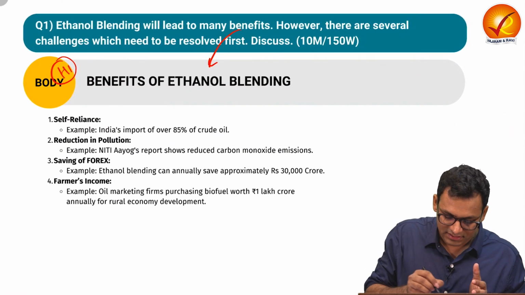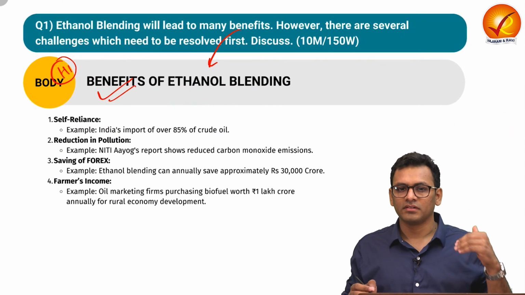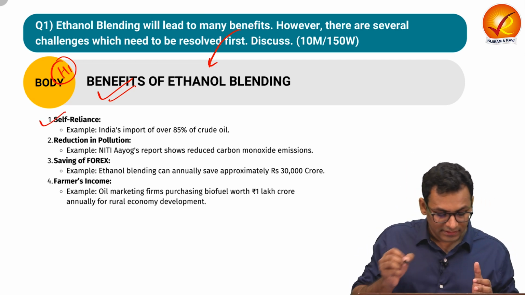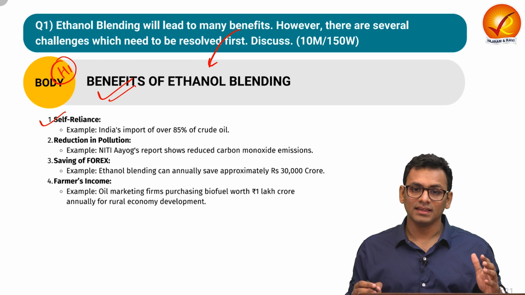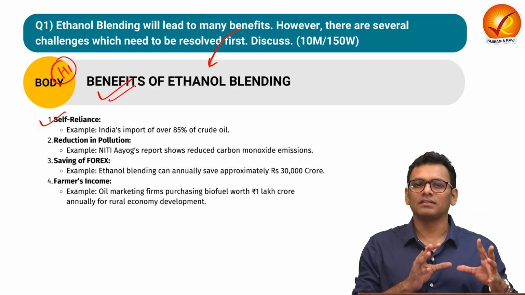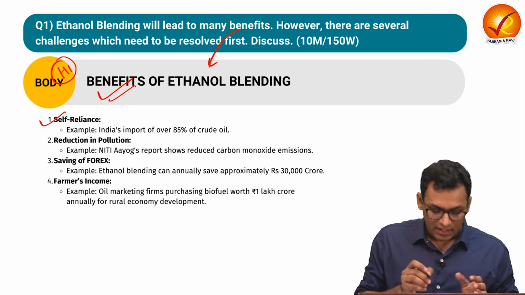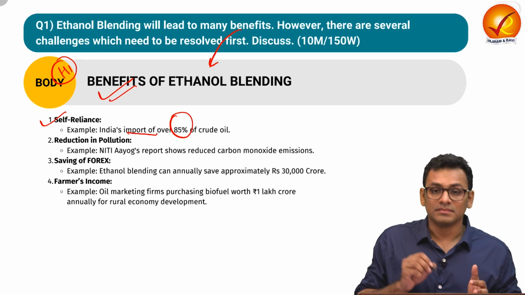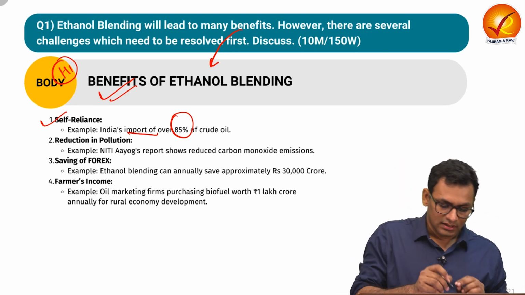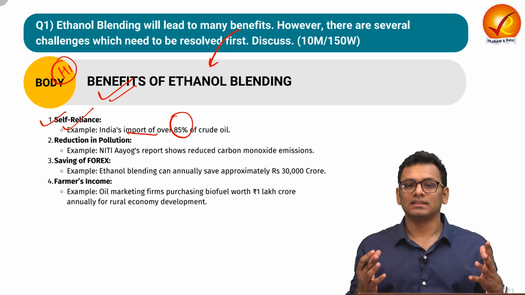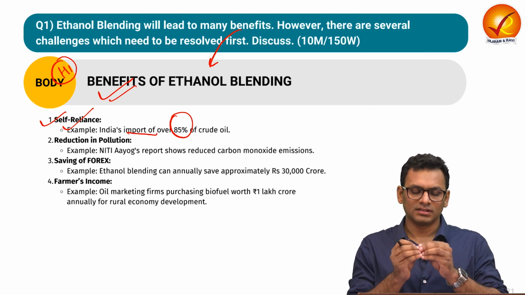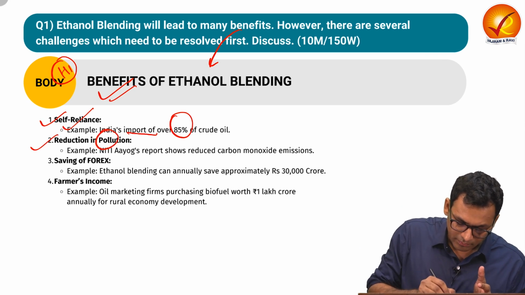Let us see the body heading 1, where we have to directly tackle the demand of the question, which is benefits. Over here, we will list down different benefits along with certain examples. Firstly, the very primary benefit of ethanol blending is self-reliance. Over here, India has been quite dependent with respect to crude oil, where 85% of the crude oil is imported. Now, to make sure that India is self-reliant with respect to the energy part, ethanol blending can definitely compensate up to a certain extent.